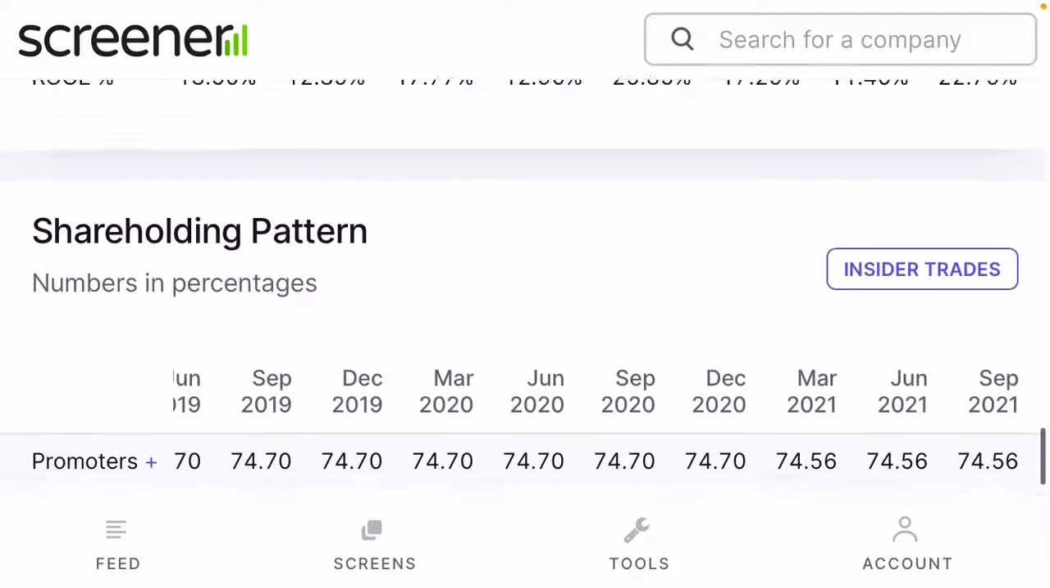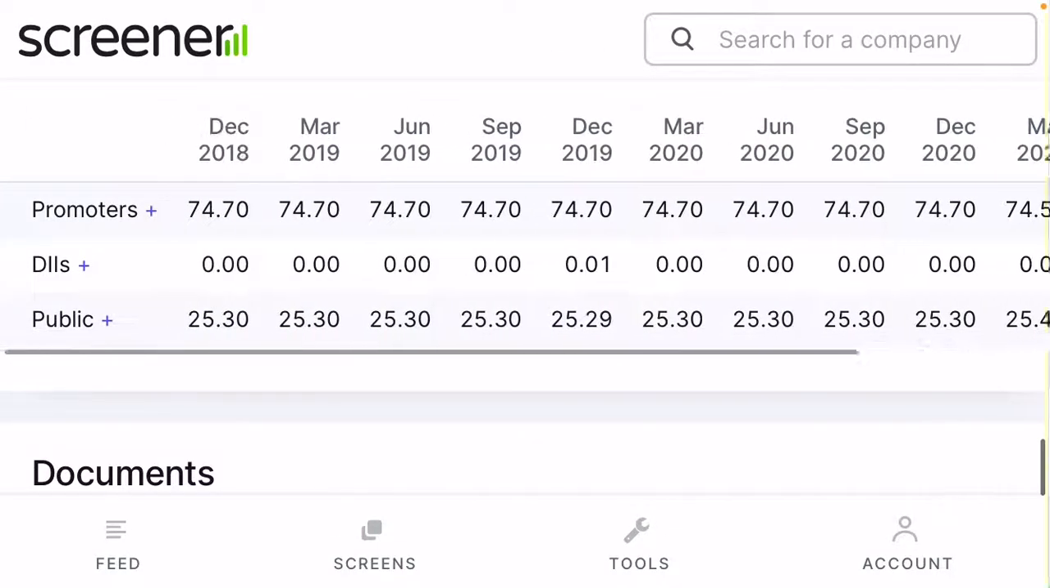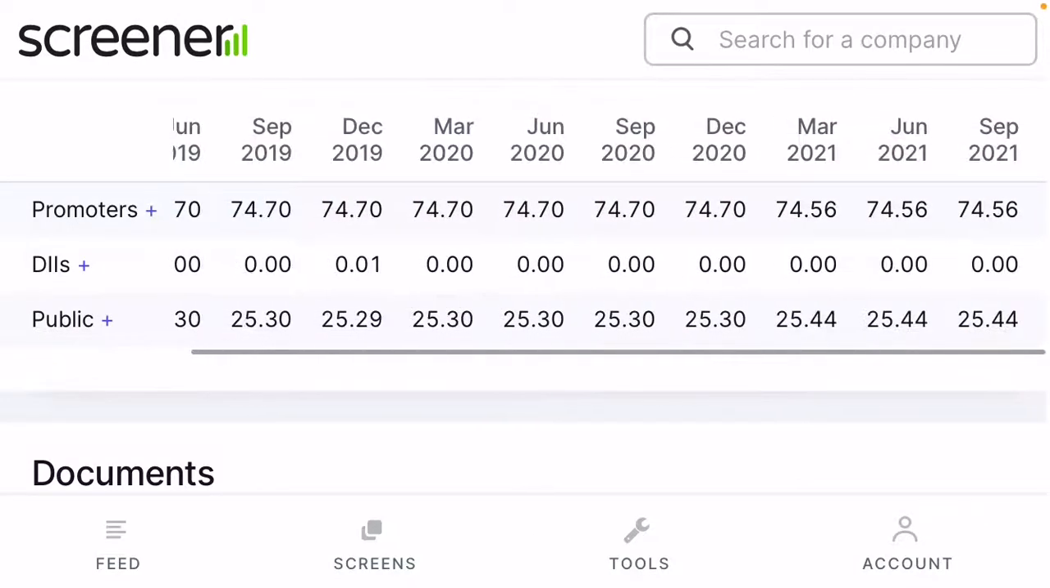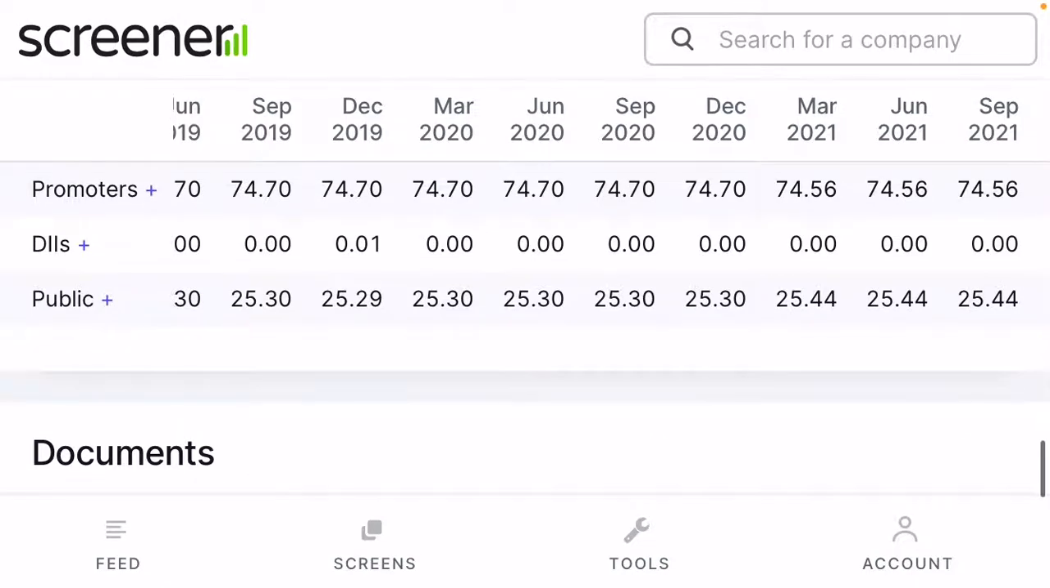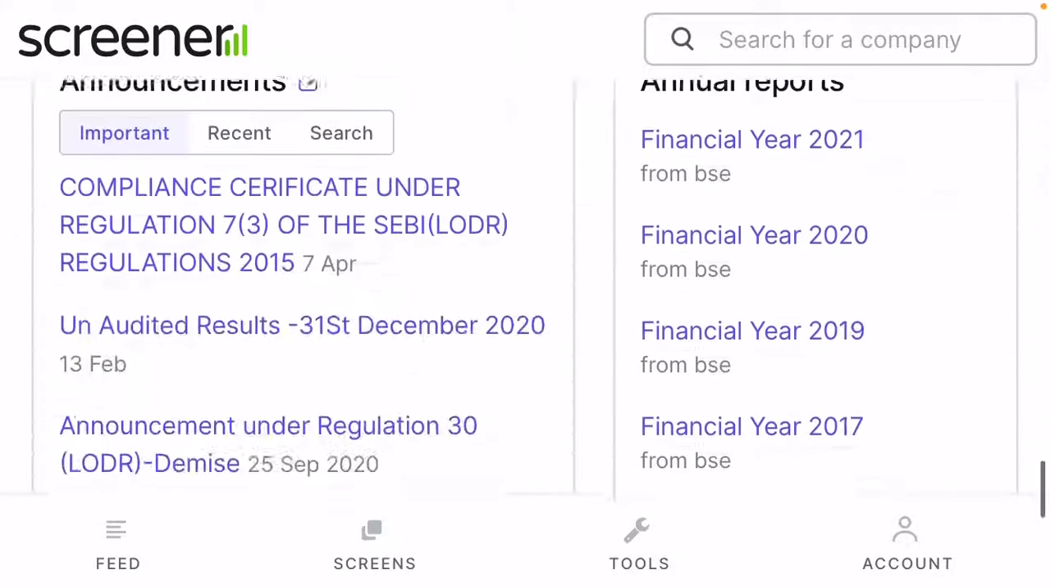Overall return on capital employed is 22.79. One of the positive signs for the investor is that promoters are holding the stock intact. In March 2021 it was 74.7, now 74.56. Sorry, reducing slightly, 74.7 to 74.56. Public is increasing their position.